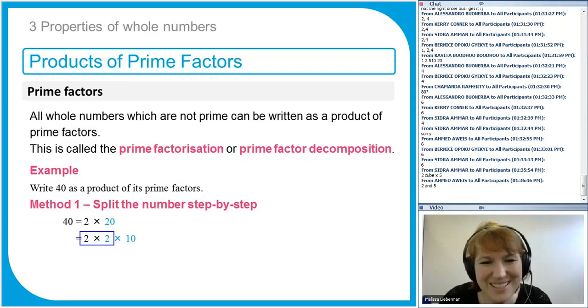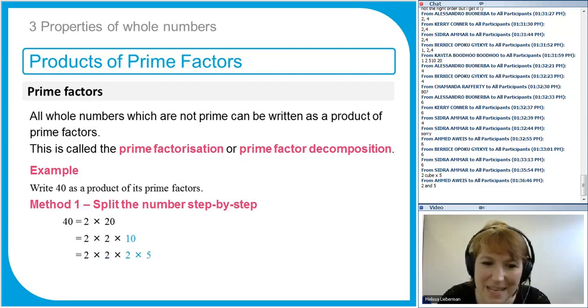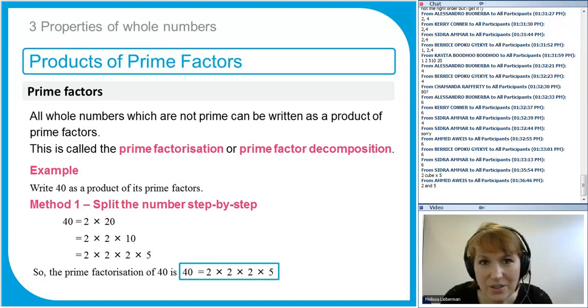Perfect, good. Oh, Sidra, you're way ahead. 2 cubed times 5. You're right. So we break up 10, and 10 is 2 times 5. So that's the answer. The prime factorization, or the product of prime factors for 40 is 2 times 2 times 2 times 5.